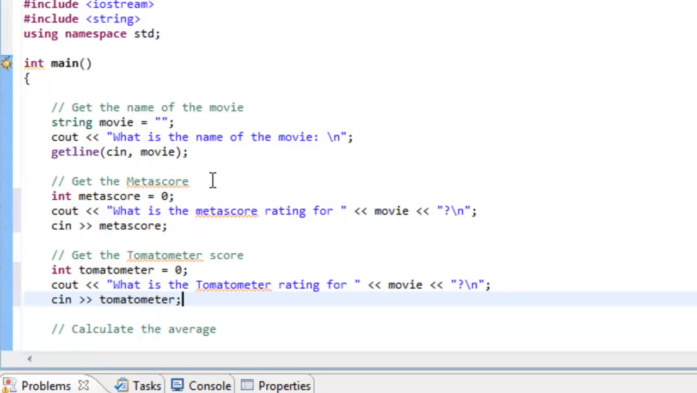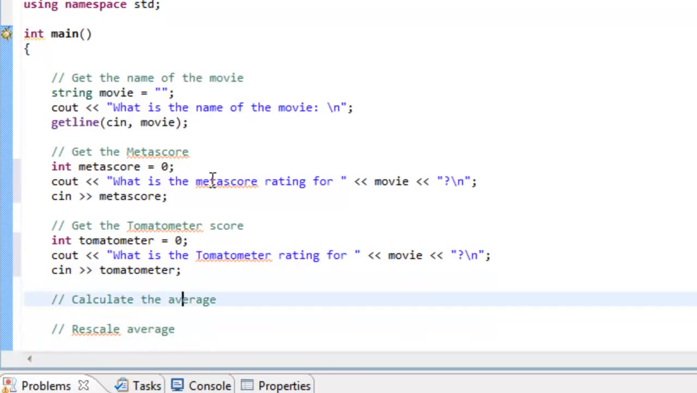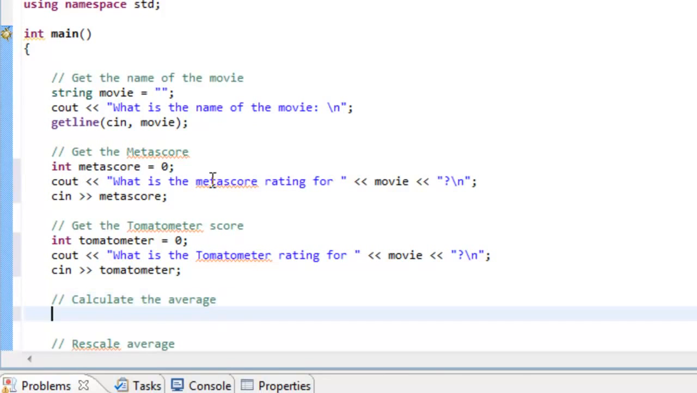And that's basically it. So at this point, we've got the input for the name of the movie, we've got the rating from Metascore, and we also have the rating from Tomatometer. So we've got our input, and now we can go in and calculate our average.